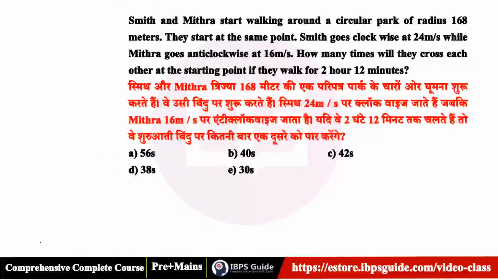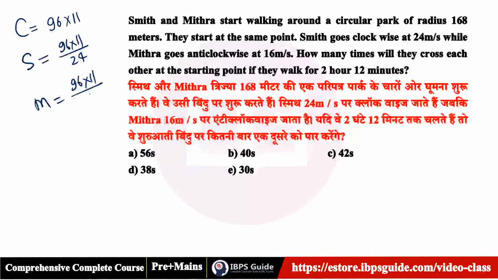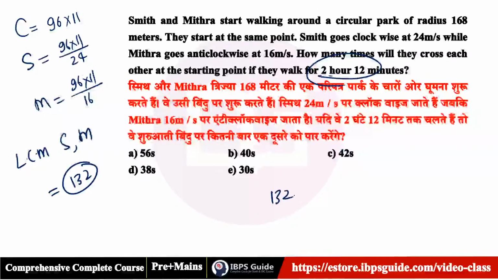In a simple sentence, I'll say that the circumference will be 96 into 11. Time taken by Smith, that will be 44. Otherwise let me write, just so you have a feeling. 96 into 11 by 24. Time taken by Mitra, that is 96 into 11 by 16. So LCM of time taken by this and this, that is 132, and they are covering in this time, it means 132 into 60 upon 132. Answer will be 60 seconds.